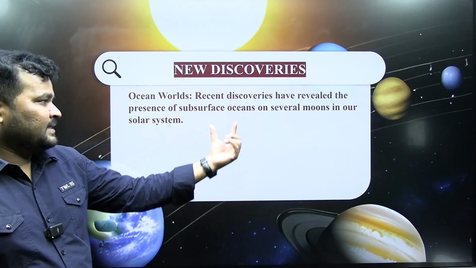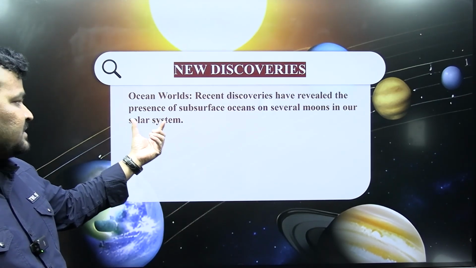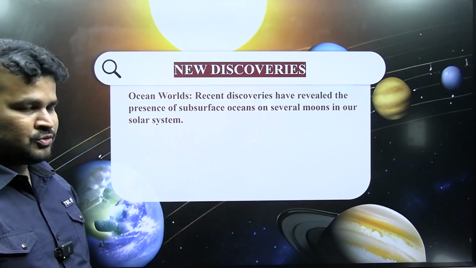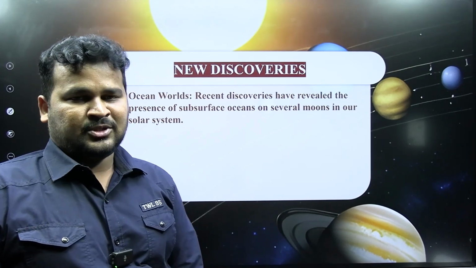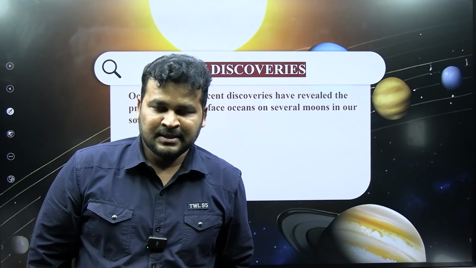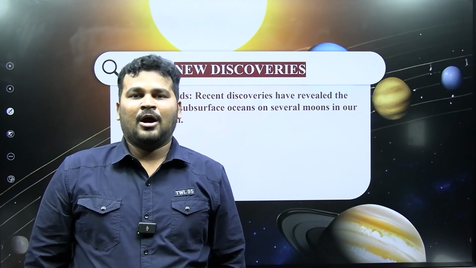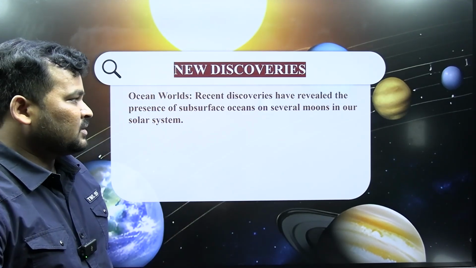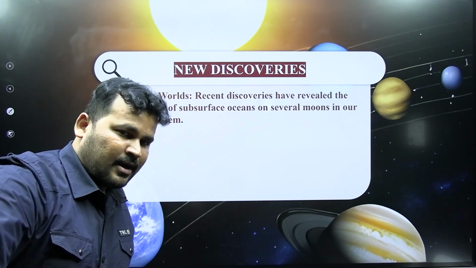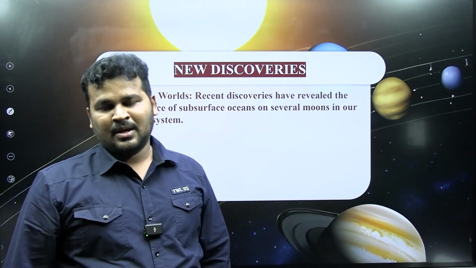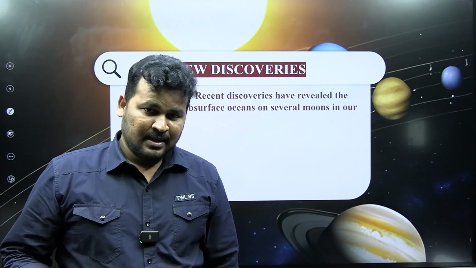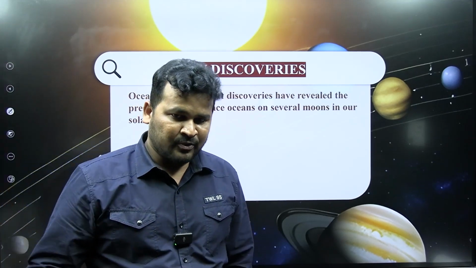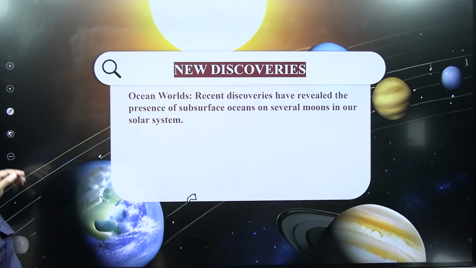Next, after that, new discoveries: ocean worlds. Recent discoveries have revealed the presence of subsurface oceans on several moons in our solar system. So finally, new discoveries say that there is a presence of ocean bodies on the other moons, not our moon, on the other moons in our solar system. So our scientists are saying that water is available on moons of other planets of our solar system. So that's the thing.